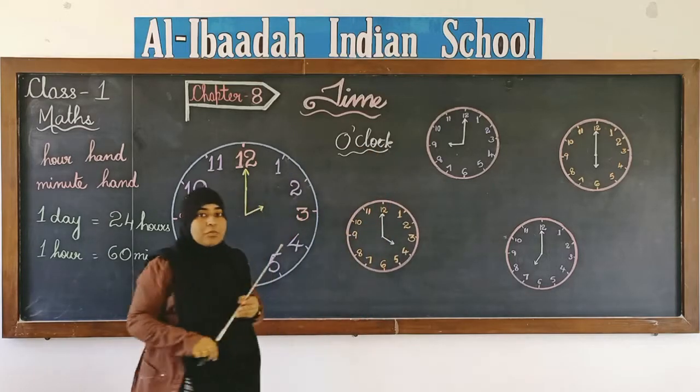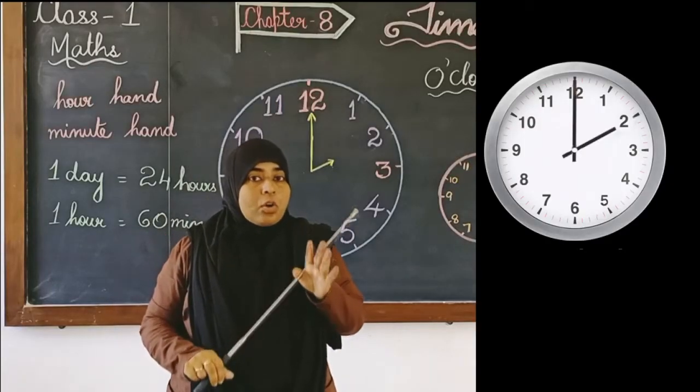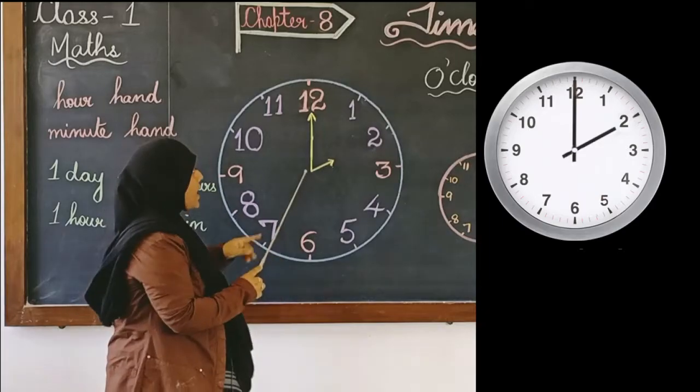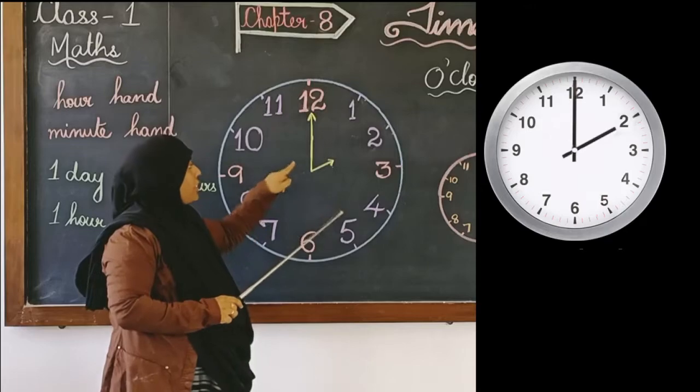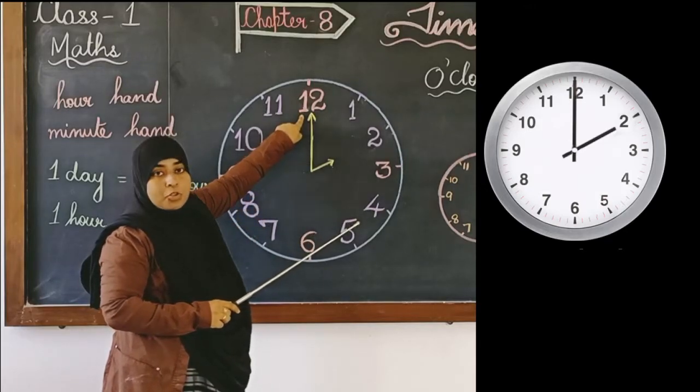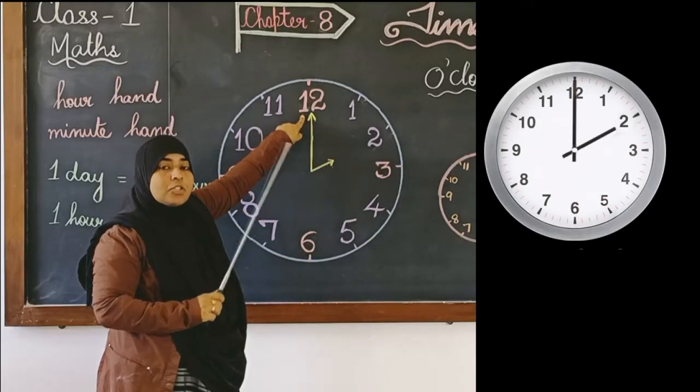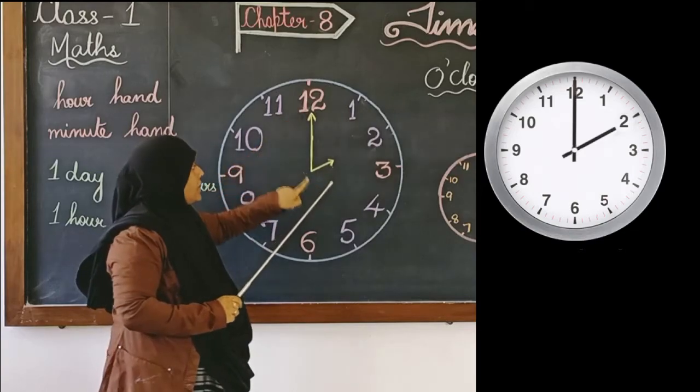Okay, we are going to read the time, that is o'clock. Now, what do we mean by o'clock? O'clock means the minute hand will be pointing towards 12. Okay, when the minute hand is pointing towards the number 12, that is o'clock.